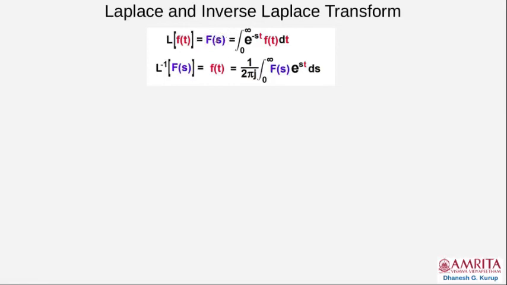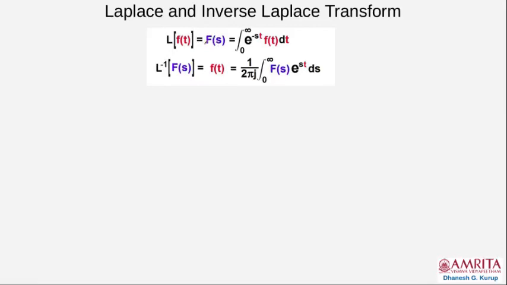We will see in detail what is this S. In order to get F as a function of S, which is the Laplace transform, you have to compute an integral. This integral is an infinite domain integral, 0 to infinity. You have to multiply this f(t) by e raised to minus st, f(t) dt. What you get will be a function of S because of this S coming here, and this F(s) will be called the Laplace transform.